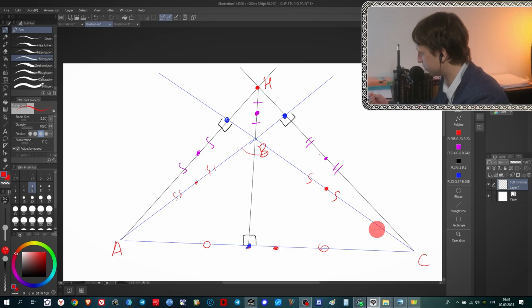It has a 9-point circle. And if you consider all these points that we marked here, these are exactly all the 9 points of the 9-point circle of triangle AHC. Really, let's consider, for example, what is this point for triangle AHC? It is the midpoint of the segment that connects vertex H with orthocenter B, because B is the orthocenter here. It is one of the points on the 9-point circle.